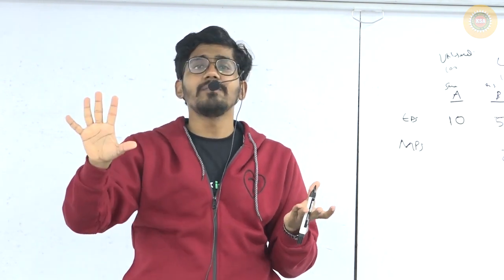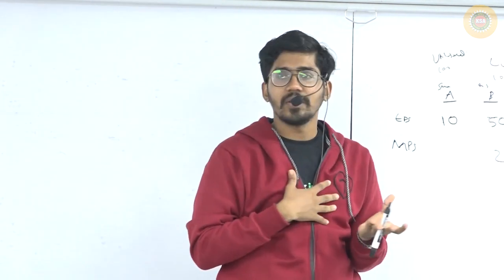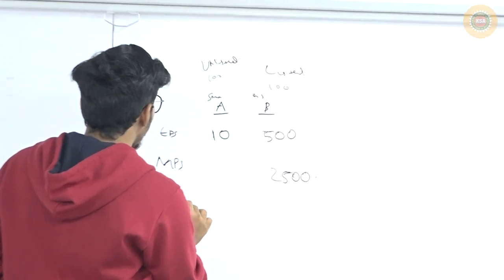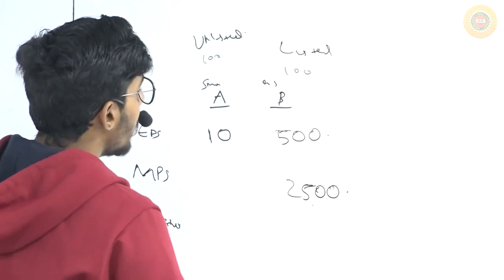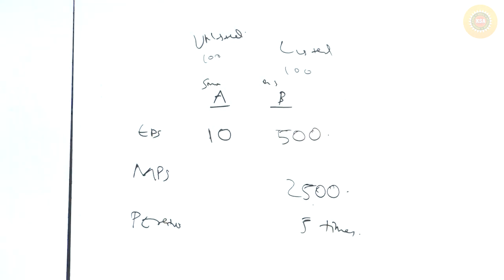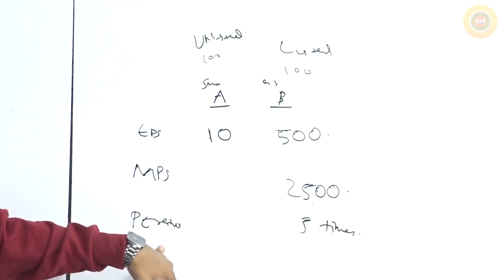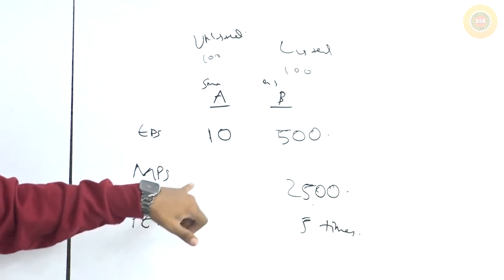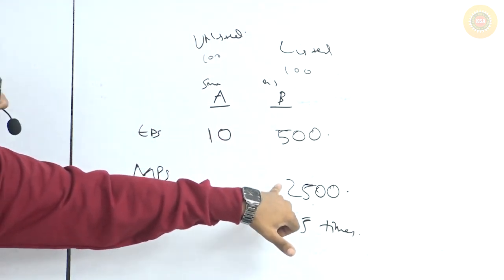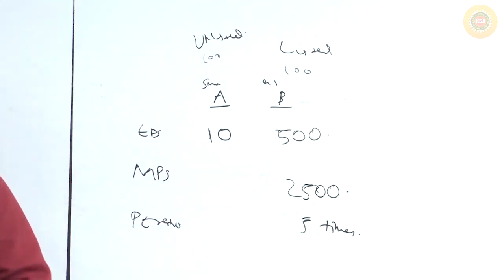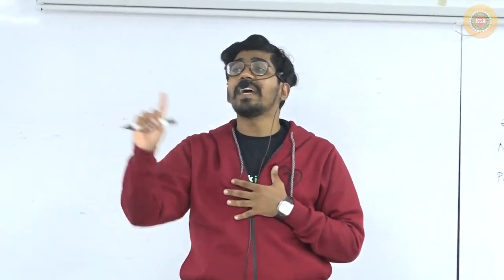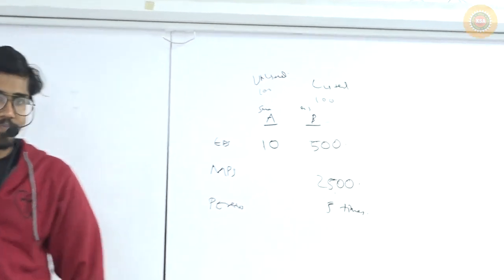That 5 times is called the price earning ratio, the P/E ratio. If you want to find out the P/E ratio, it is MPS divided by EPS, which is nothing but 5 times. So how we have to interpret this 5 times is that the P/E ratio is the multiple of the earnings which the shareholders are ready to pay. If 500 is the earnings and 2500 is the market price of the share, the shareholders are ready to pay 5 times the earnings. That is called the P/E ratio.